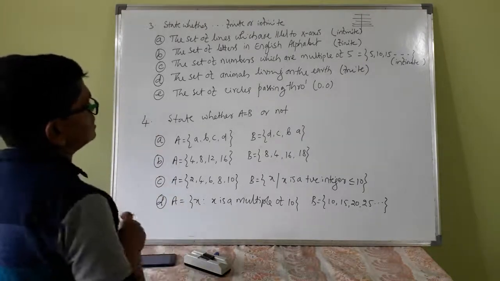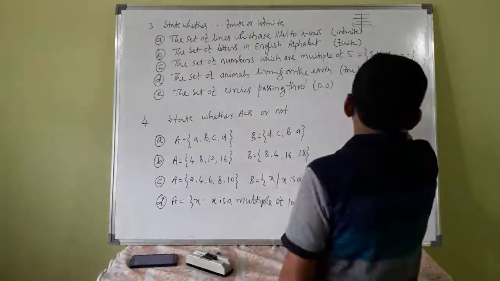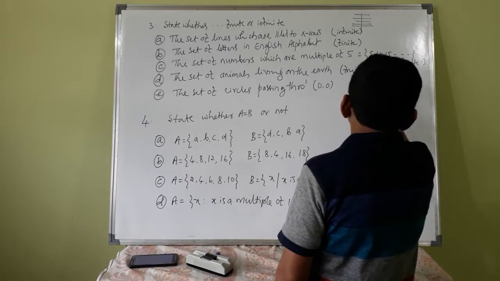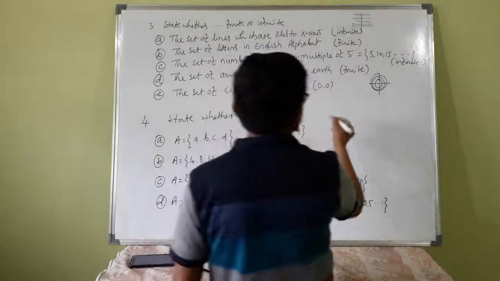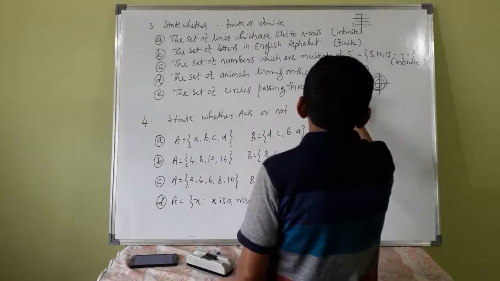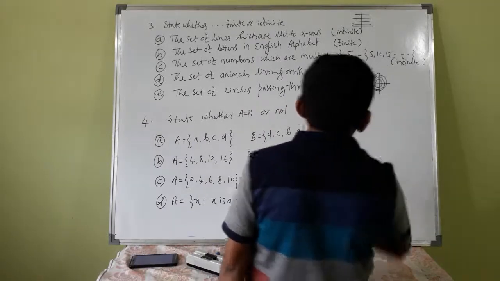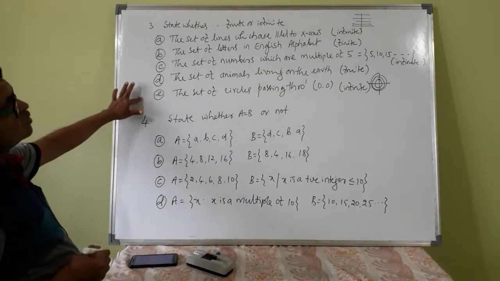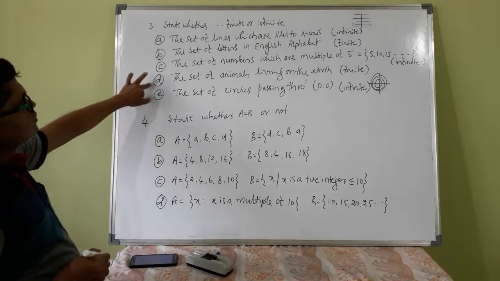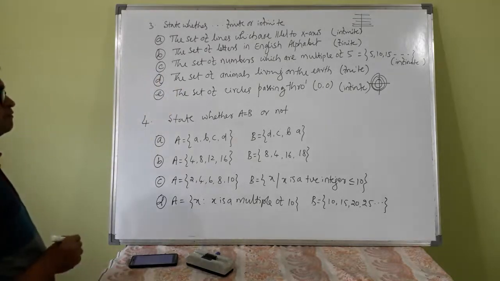The set of circles passing through the origin. How many circles can be drawn? So this is infinite. That is also infinite. So only the second and fourth are finite, the remaining three are infinite.